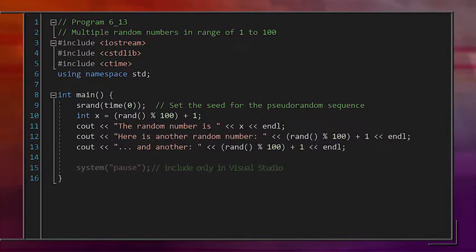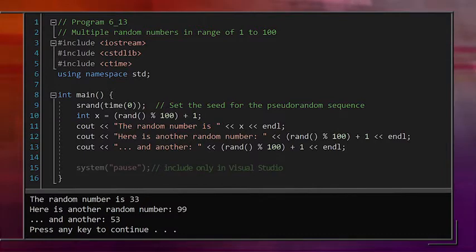So, let's look at a modification of our previous code that will generate random numbers in the 1 to 100 range. We've now changed it from just plain rand to be rand modulo 100 plus 1. If we run this several times, we'll see that we get random numbers, all in the range of 1 to 100.